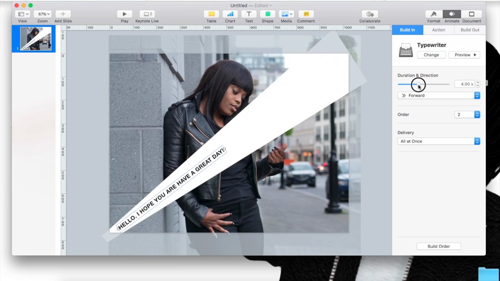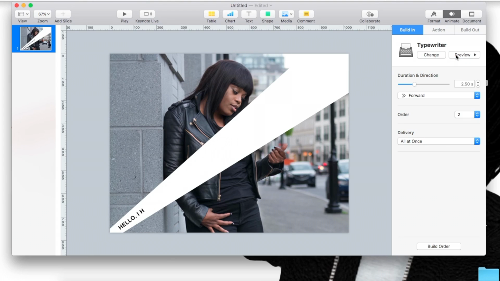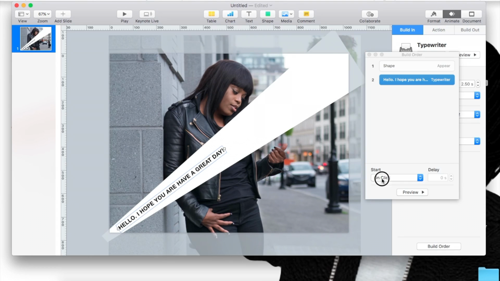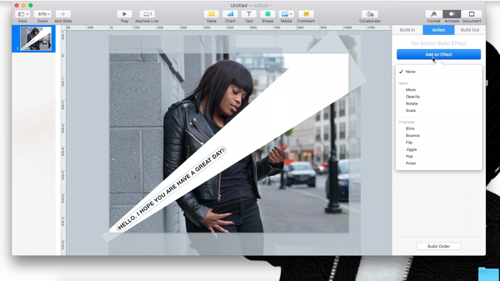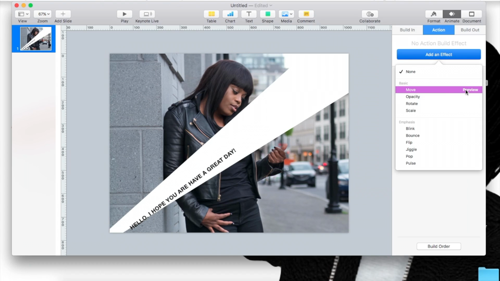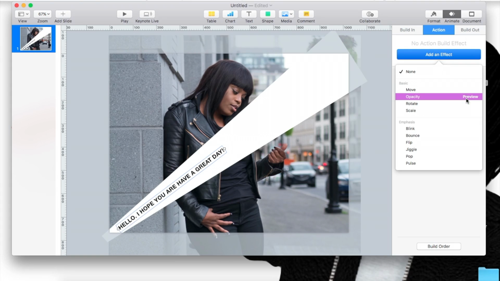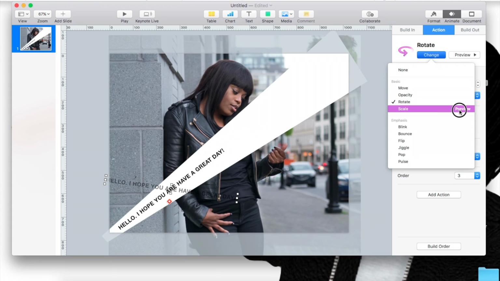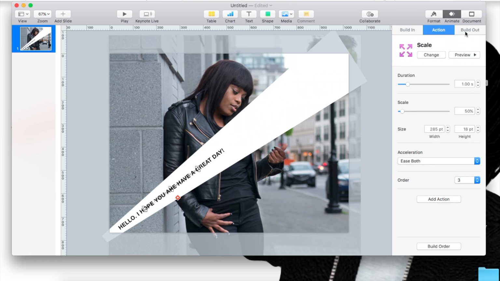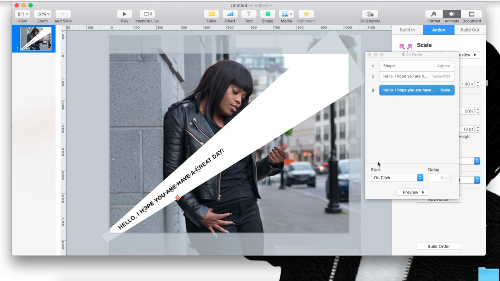That's way too slow. And then we're going to add the build order because, like I said, we want it to click automatically. So we're going to do it after. And then you can have a second action to the text, or let's just see if I want it to move. Okay, let's scale it. And then you're going to add the build order.